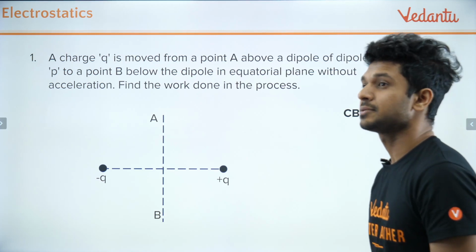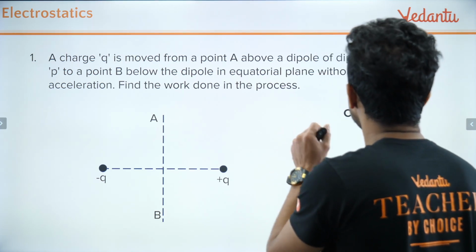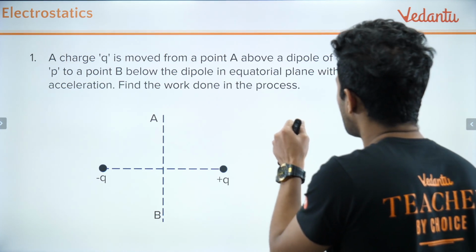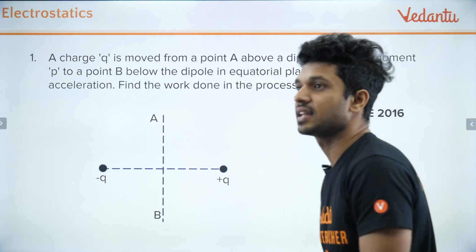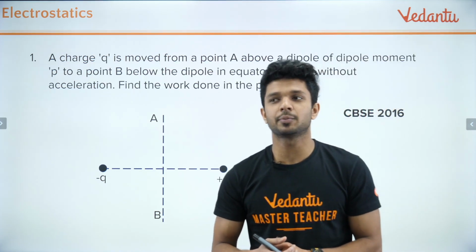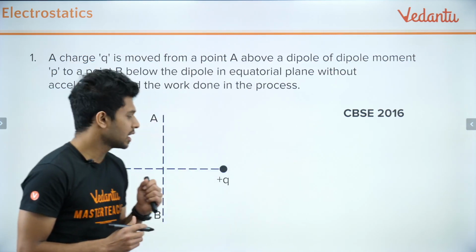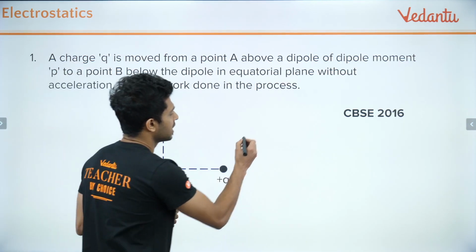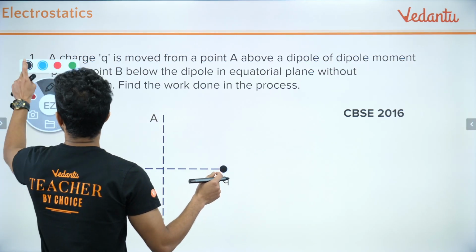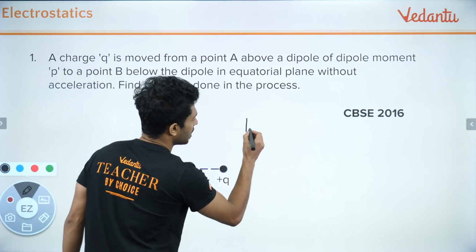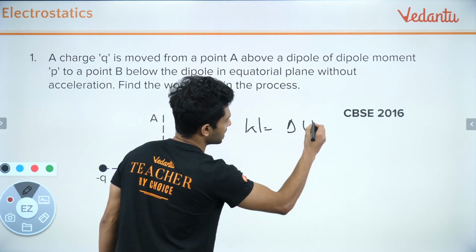What does it say? A charge Q is moved from a point A above a dipole of dipole moment P to a point B below the dipole in the equatorial plane without acceleration. Find the work done in the process. You have to find out the work done, and you must be knowing work done is given by what formula? Work done is equal to change in potential energy.